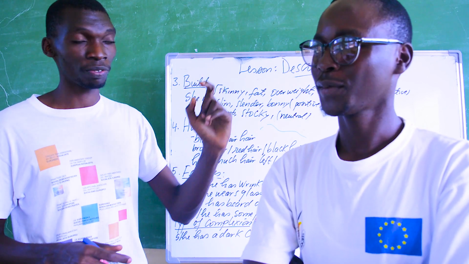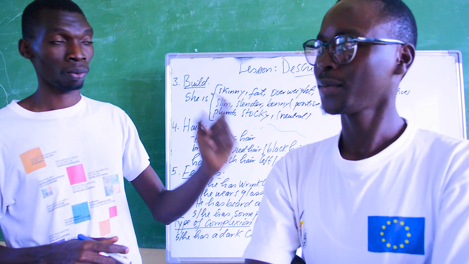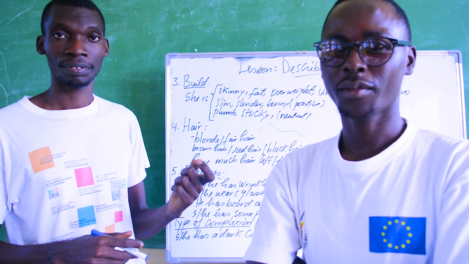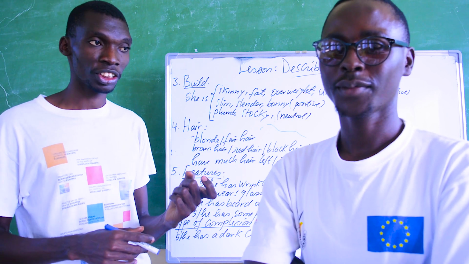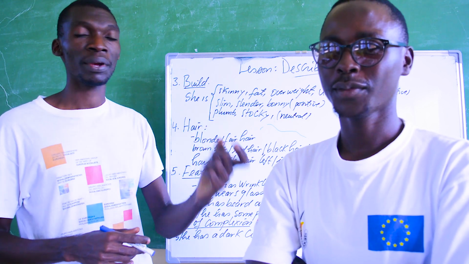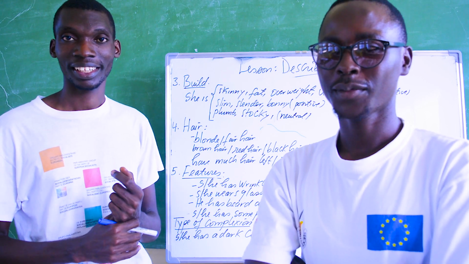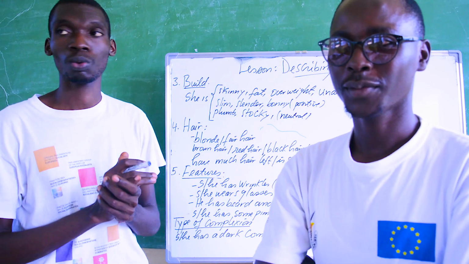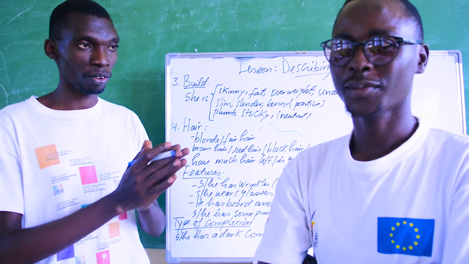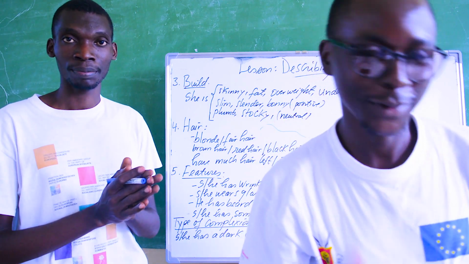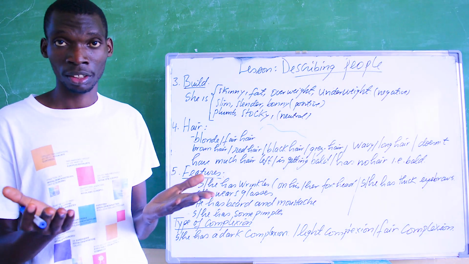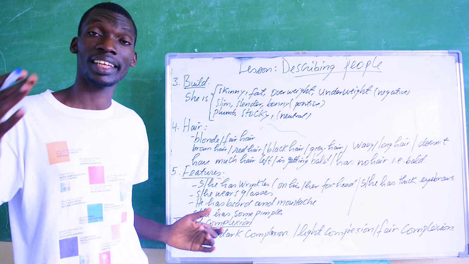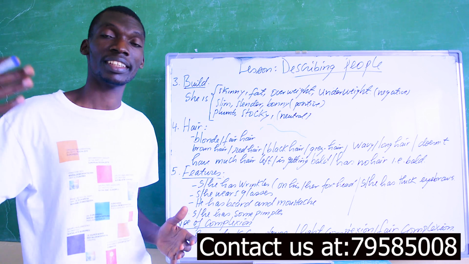He is 25 years old, well built. He wears glasses. He has dark complexion, mustache, and beard. Is that understood? So you can see how to combine all these six points into one long sentence when describing someone. So thank you, Mr. Olivier. Thank you too. Is that understood? So when describing someone, you have to combine all the six points that I have just discussed.